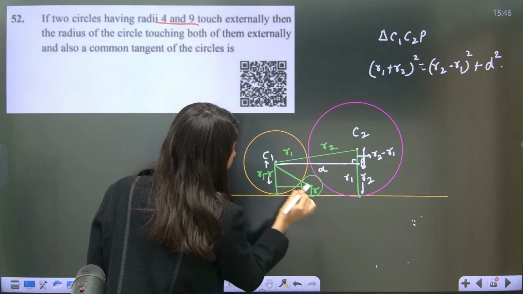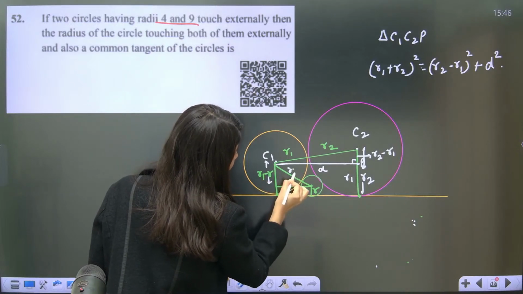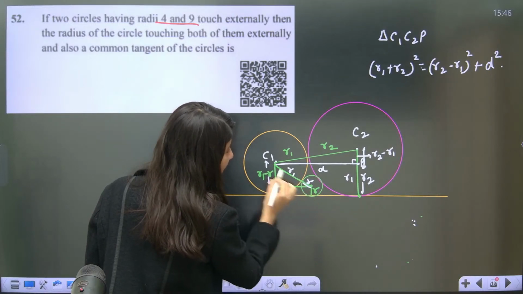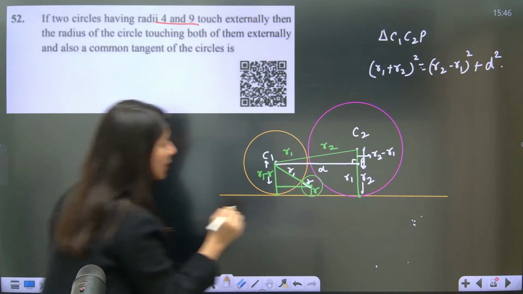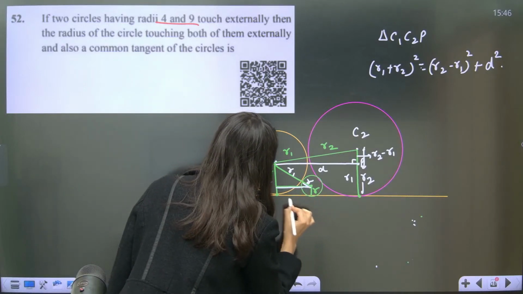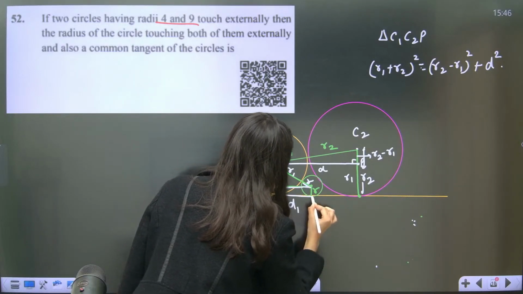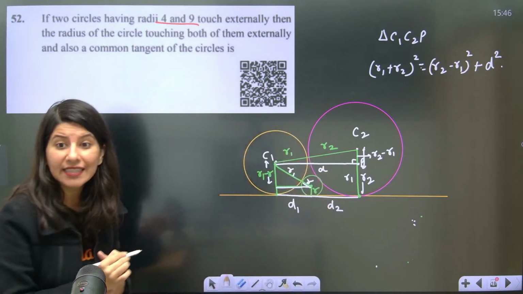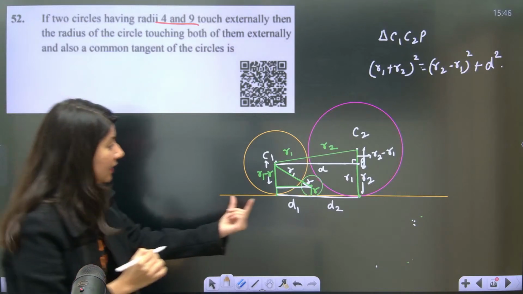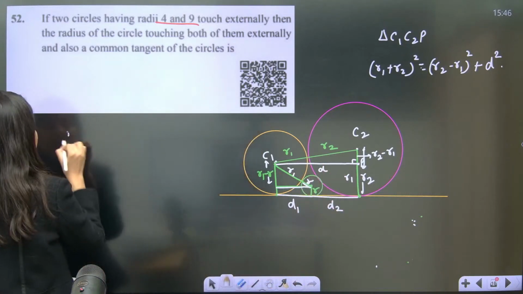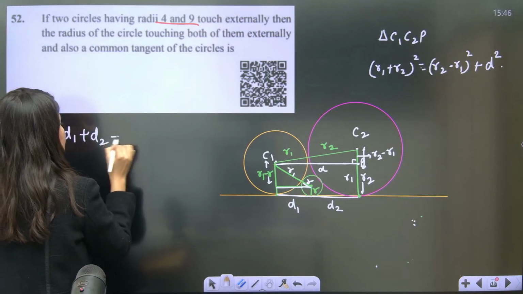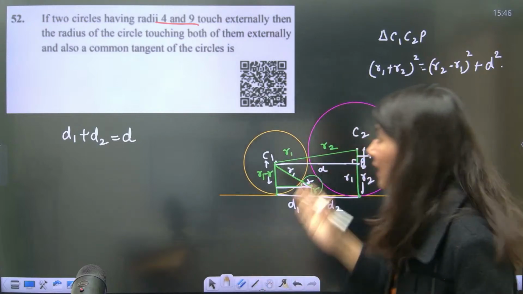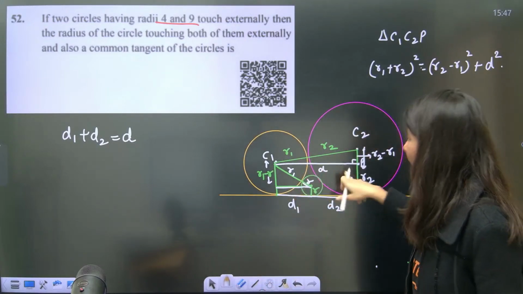What about this length? Ma'am, R1 is the radius of this circle, R is the radius of this circle, so R1 plus R will be the hypotenuse. This thing is actually D1 and this thing is actually D2, and D1 plus D2 is D. So the three Pythagoras theorems are connected by D, D1 and D2.